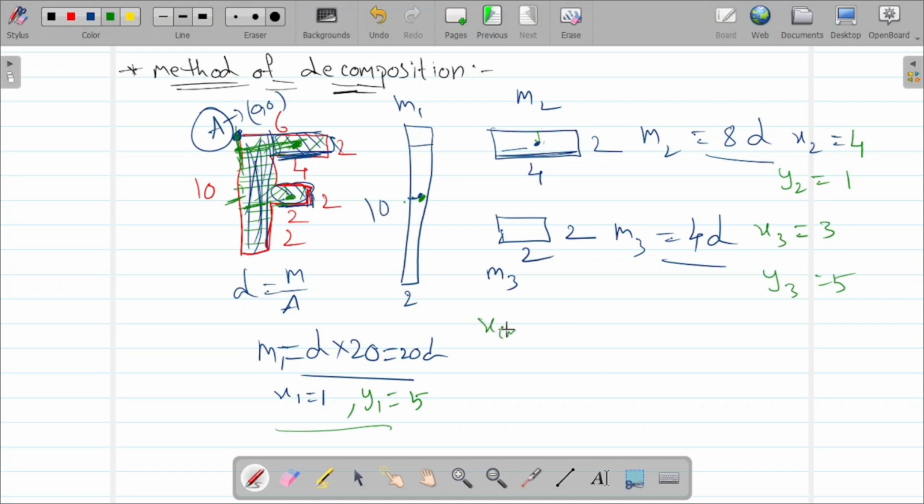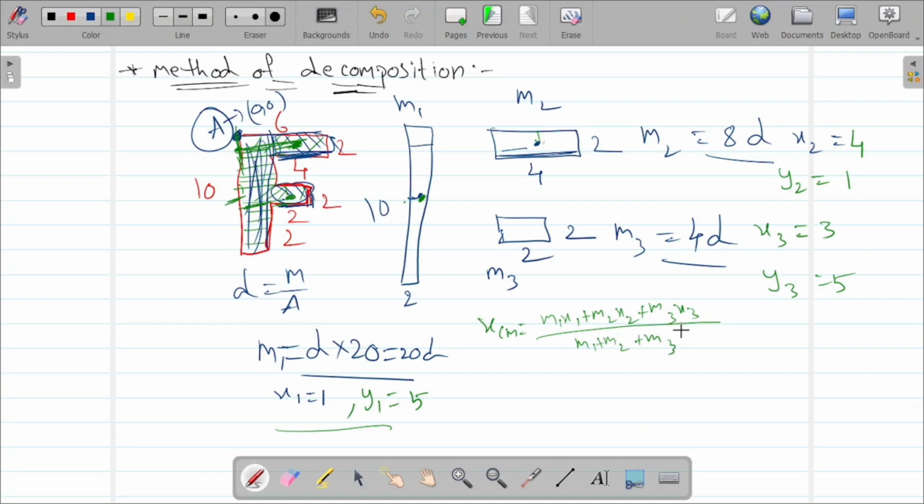So what is the formula for x center of mass? m1 x1 plus m2 x2 plus m3 x3, as I have considered three different masses, by total mass m1 plus m2 plus m3.